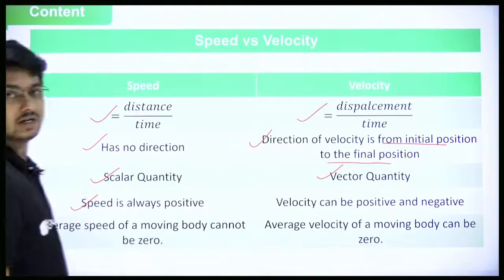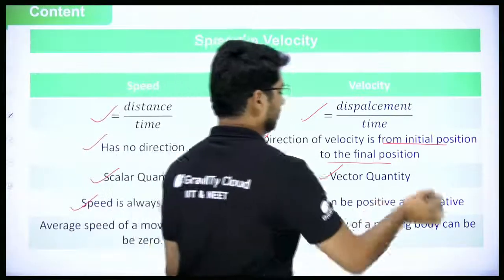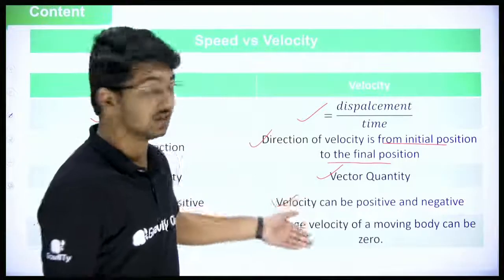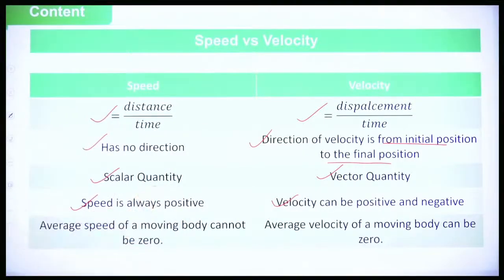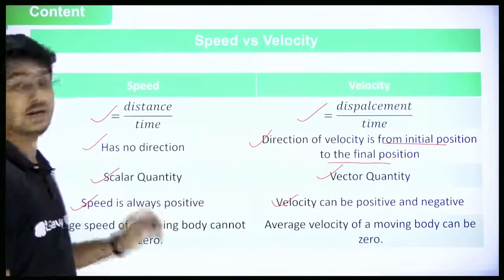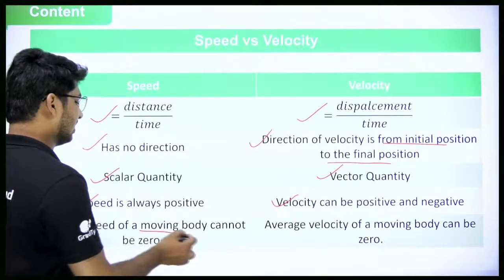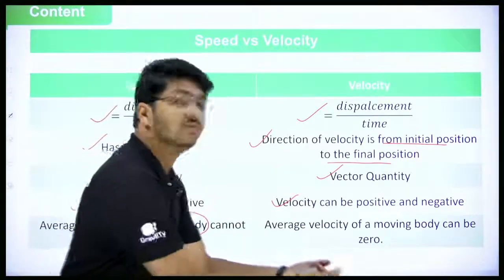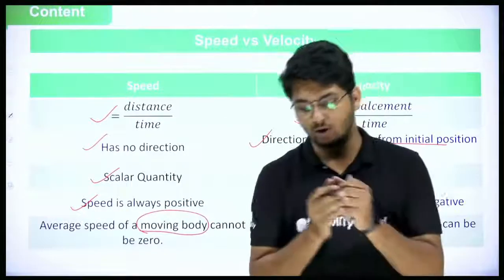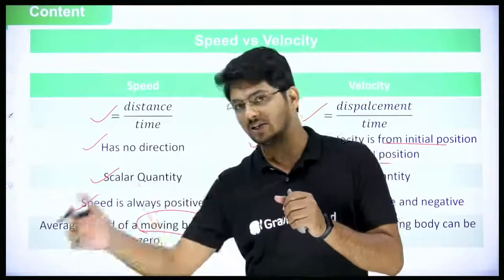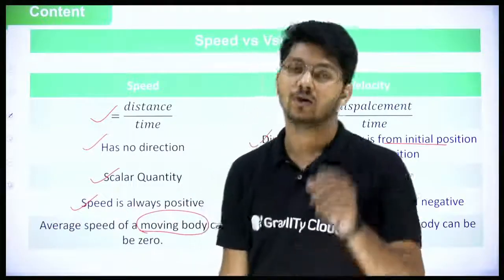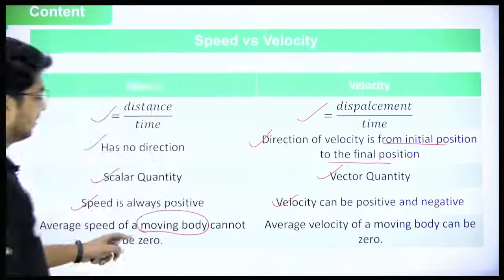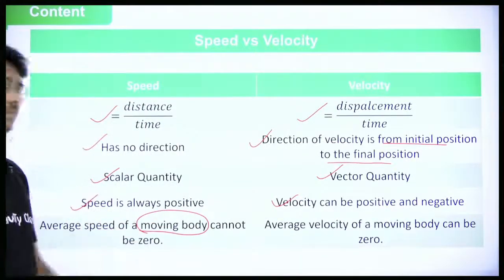Speed is always positive, whereas velocity can be positive and negative. Why? Because velocity has direction, it can be positive and negative. Speed has no direction, that's why always positive. The last point is interesting. Average speed of a moving body. Now here not a body, it is mentioned as a moving body. If a body is moving, it is covering some distance. So distance is not zero. If distance is not zero, speed is not zero, or average speed is not zero. So average speed of a moving body cannot be zero.